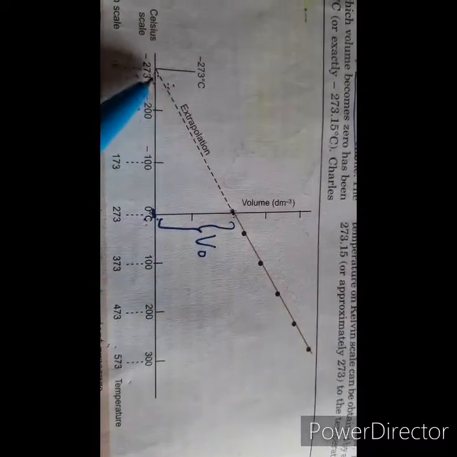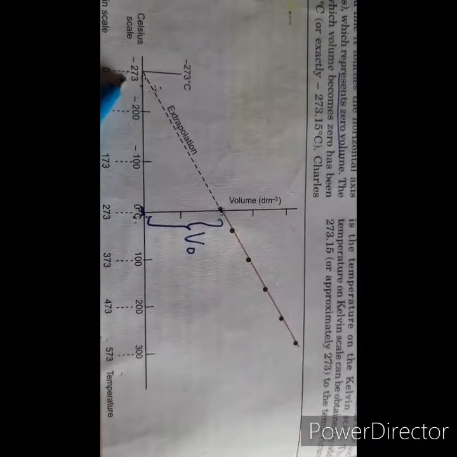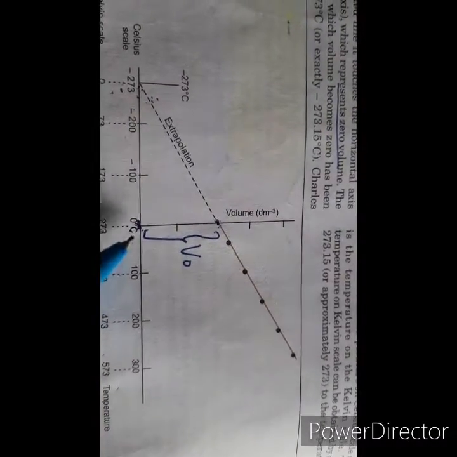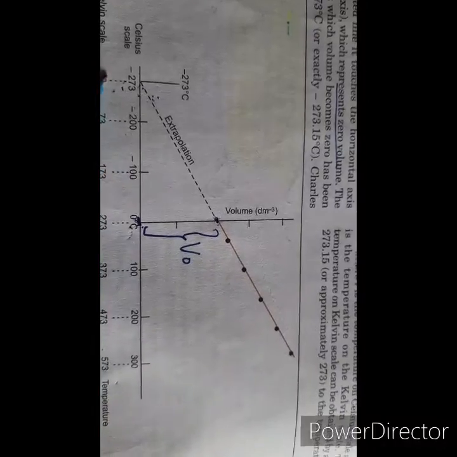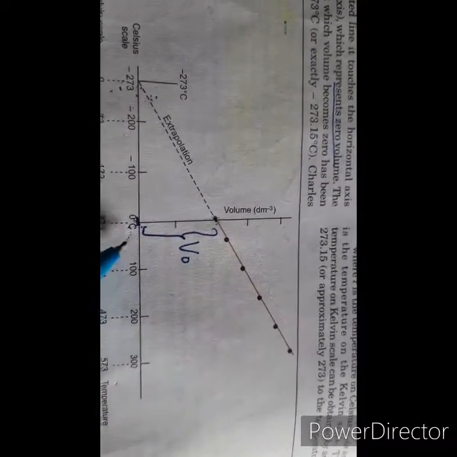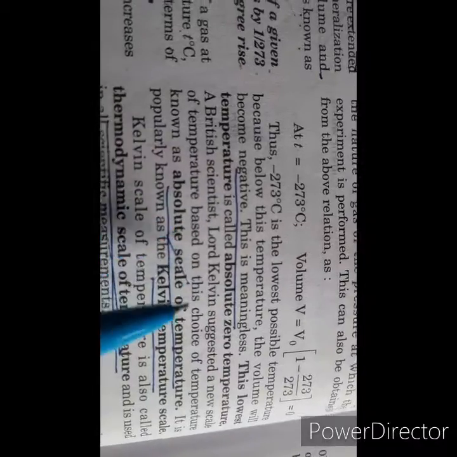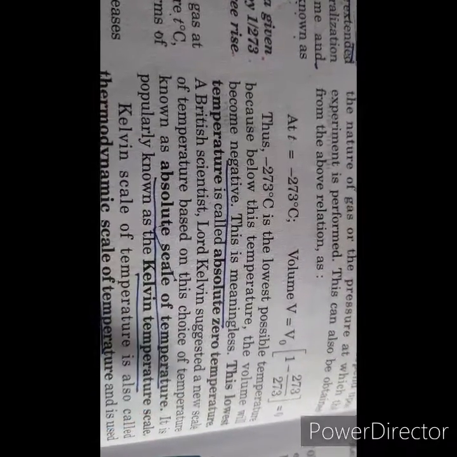And if we extrapolate this line, we find that at minus 273, the volume becomes 0. So this is the lowest possible temperature at which the volume becomes 0. Below this temperature, the volume will become negative, which is meaningless. So this lowest possible temperature is called the absolute zero temperature.